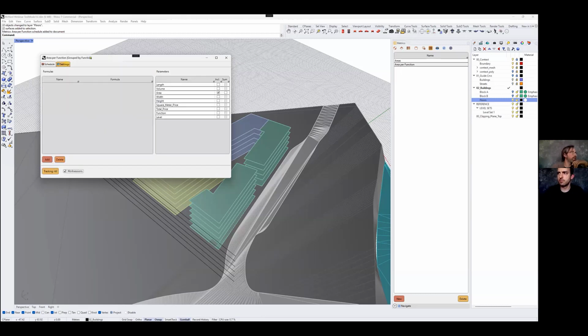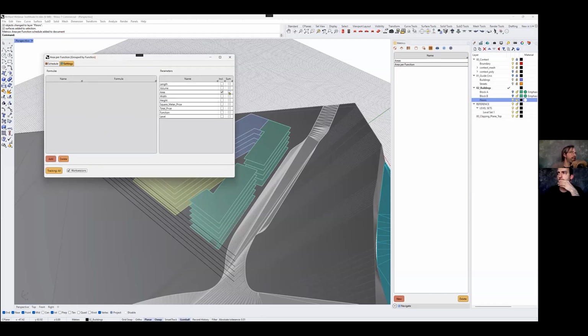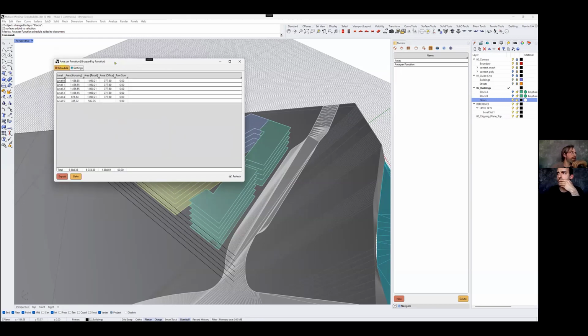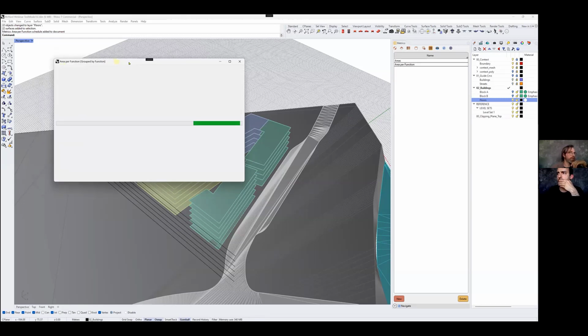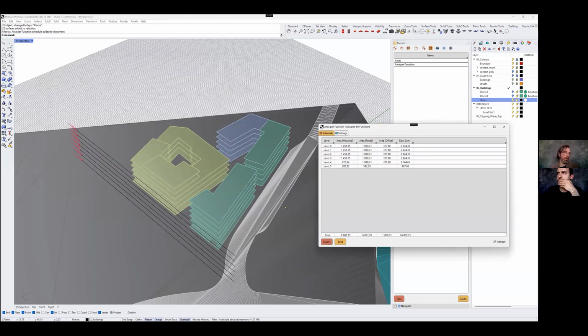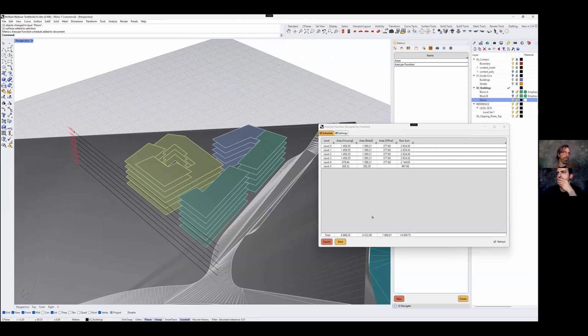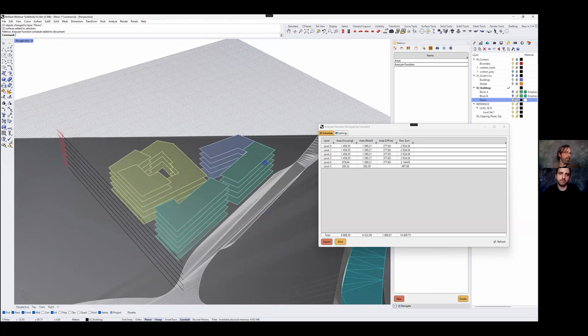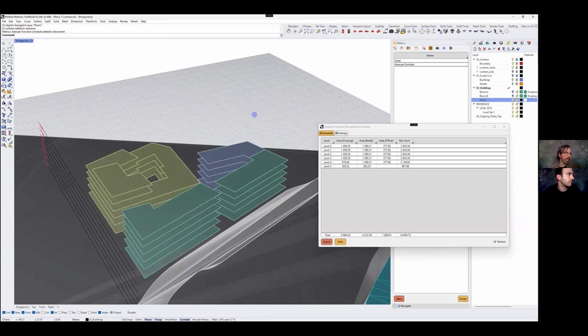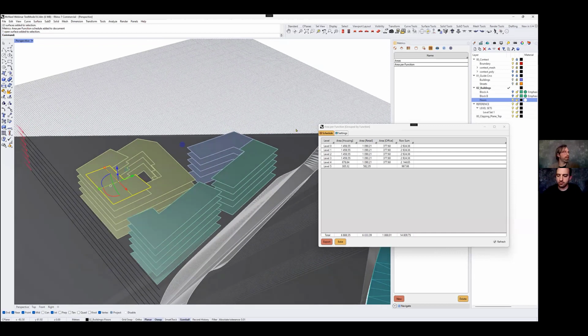So I'm gonna just go into the settings and sum the areas there, and go back here, and then you could see the square meters per level and per function, and summed in both directions basically. So here is total area for housing, total area for retail, and total office area, and then the total area all together.